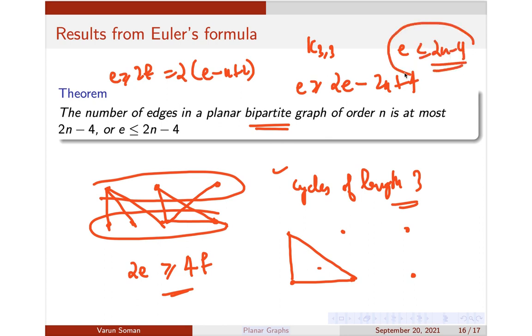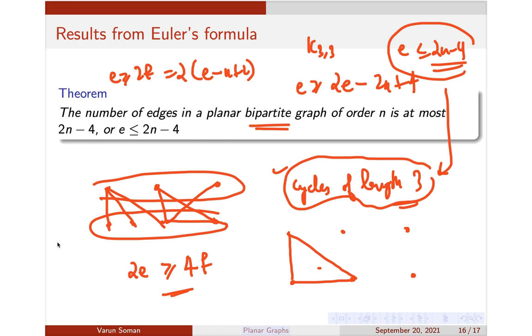Okay, so for a bipartite graph, from the Euler's formula you can derive that e is less than or equal to 2n minus 4. This is actually derived because of the result that there are no cycles of length 3. That means all the regions should contain at least more than 3 edges. So it is from that result that we are deducing this result now. So that is true for a bipartite graph.